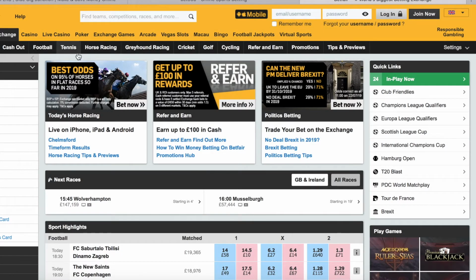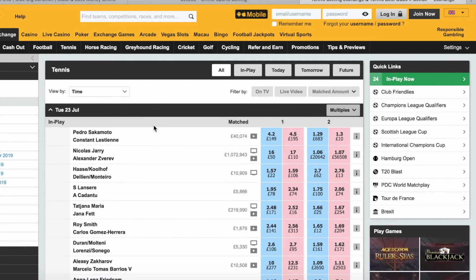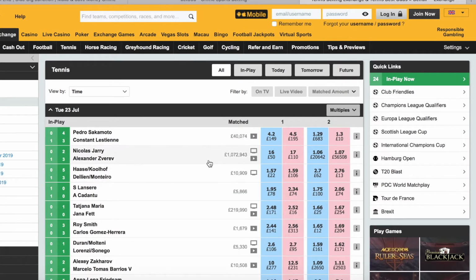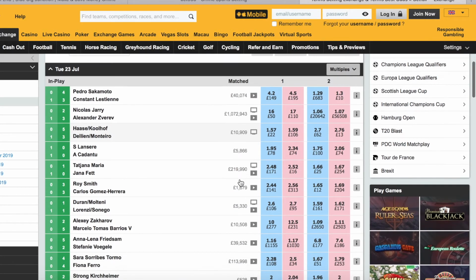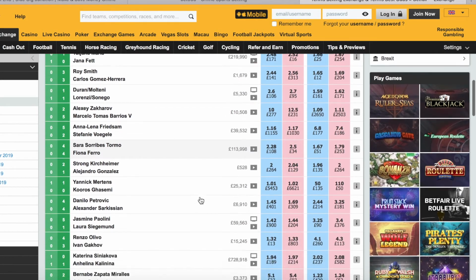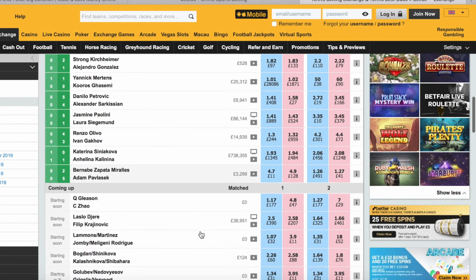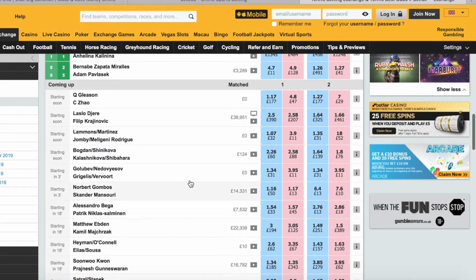So if we go to Betfair, I can show you what I mean about the liquidity in the market. So we're looking at the tennis markets here. And basically all of this money matched is the liquidity in the market. So a lot of these tennis matches are going on right now and you can see just the sheer amount of money that's in these markets. In this one here we've got £738,000 in that market. So you'd have no problems with liquidity with any of those matches going on.